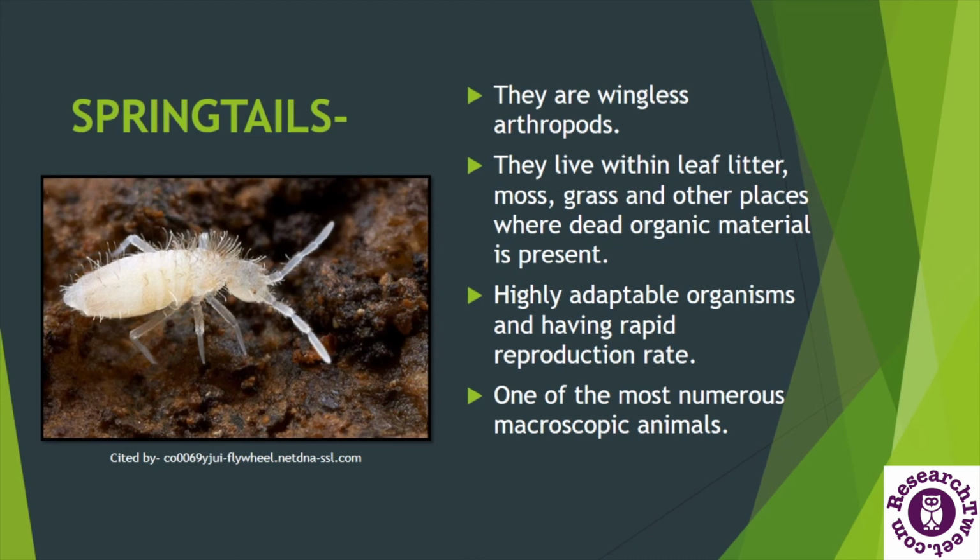They have a short lifespan and a very high reproductive rate. We know that arthropods are considered the largest phylum of the animal kingdom. Springtails are one of the most numerous microscopic animals, and they are highly adaptable organisms having a rapid reproduction rate.